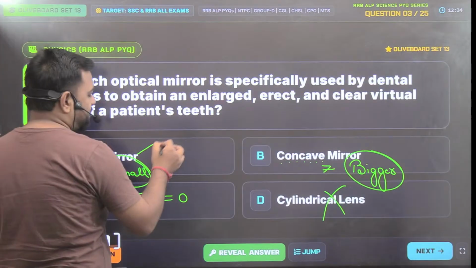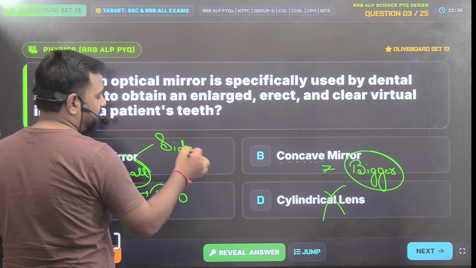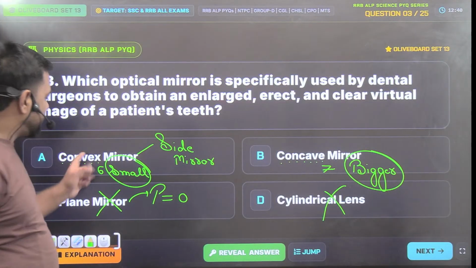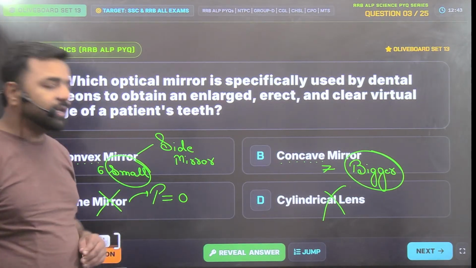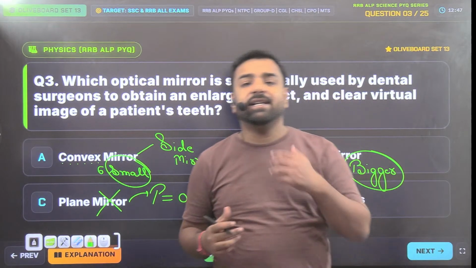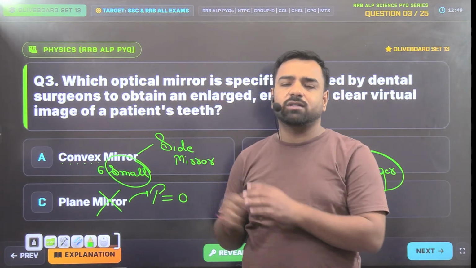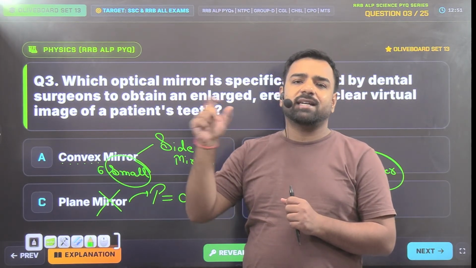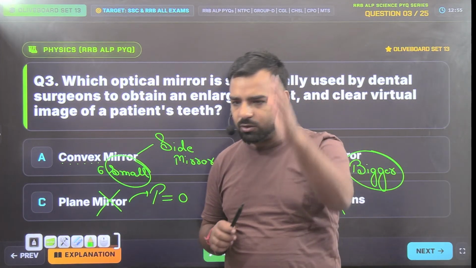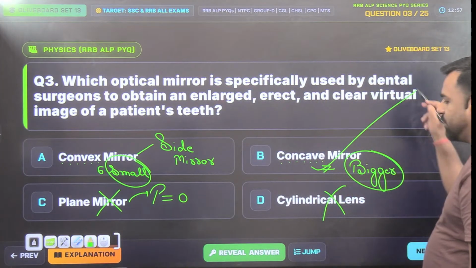So, if someone asks you about the side mirrors of your car or your bike, the rear view mirrors, they are basically convex. And if someone is asking about the headlights, ENT doctors, that is ear, nose, throat doctors, they are using the mirror that is actually concave. And similarly, dentists also use the concave mirror. So yes, you all are correct. And here the correct answer will be option number B.